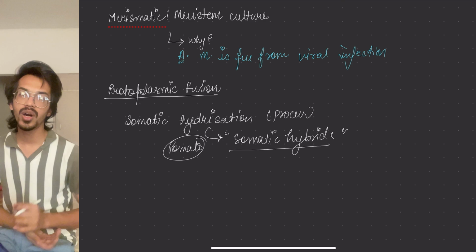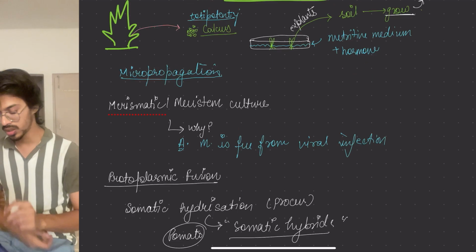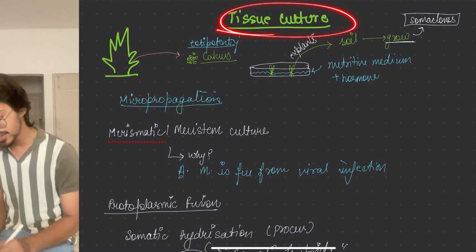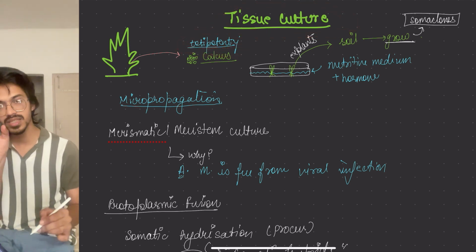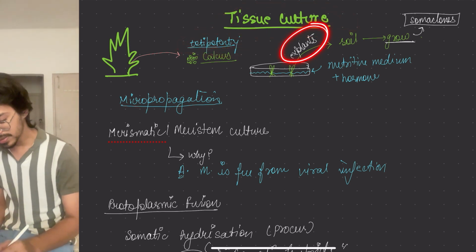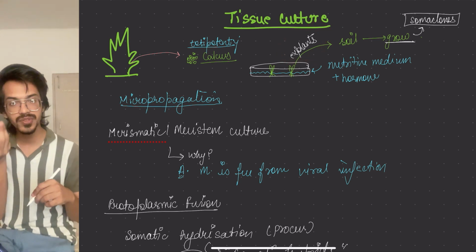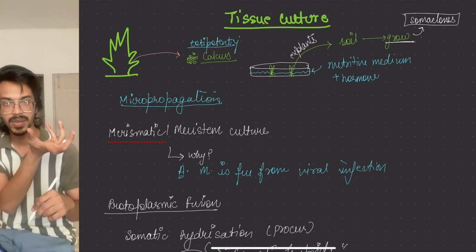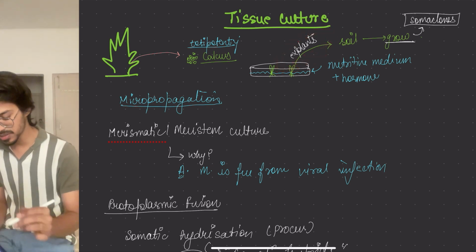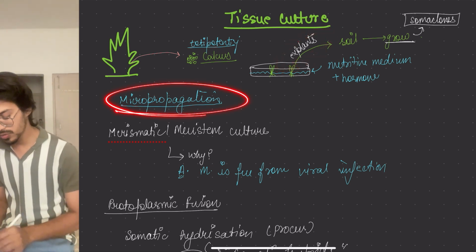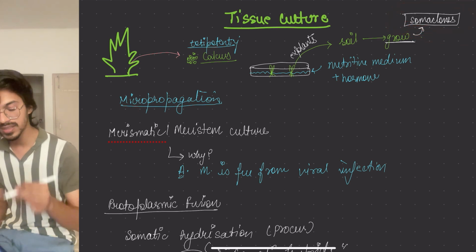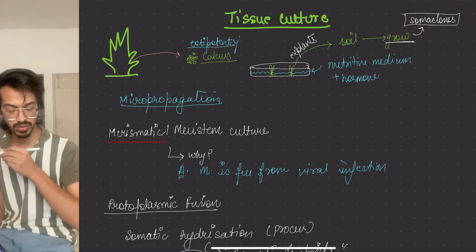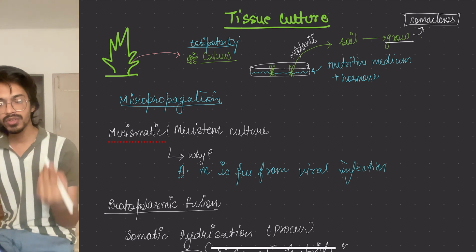This is all about tissue culture. So in tissue culture, if we closely look, we said that certain statements: tissue culture is what? Totipotency, that certain cells have the potential to form anything. Then explant is what? These are the cells which we have taken from the plant and grown in the nutritive medium, and when they form small plantlets, germinate, we call it explant. This whole process is called as what? Micropropagation, and all of these plants formed from the explant will be similar to the parent from where the cell has been taken. We call them somaclones.